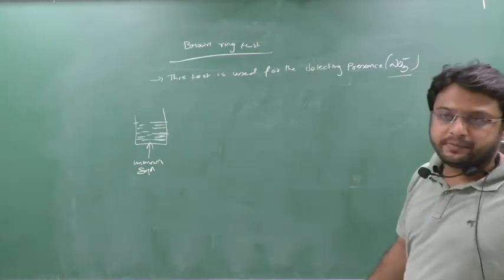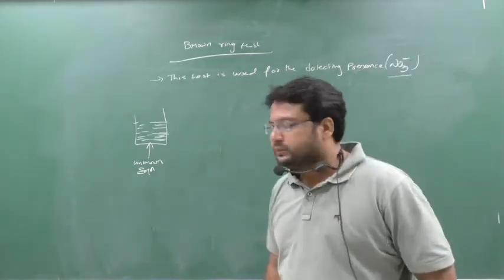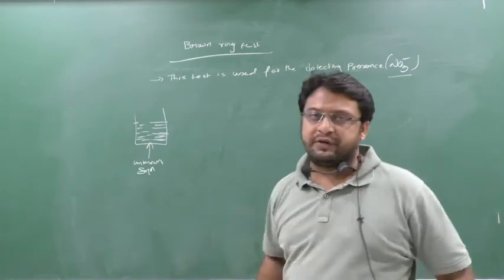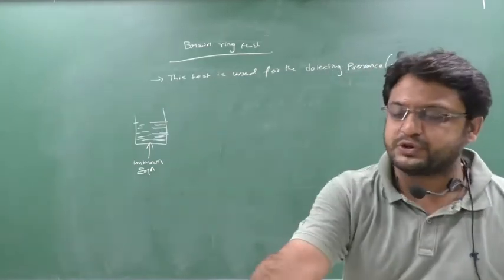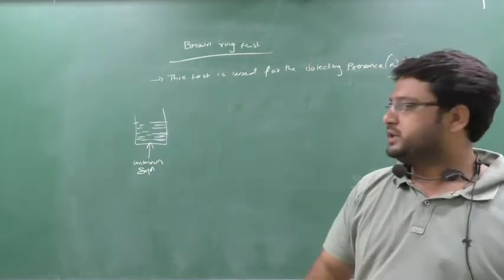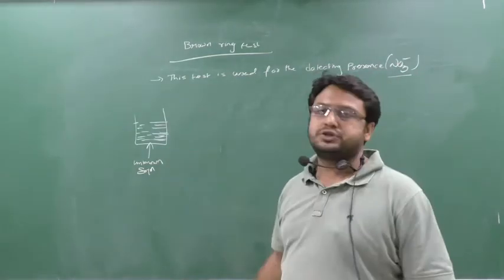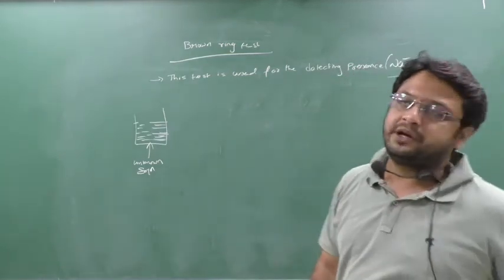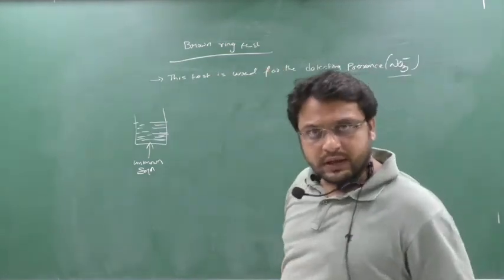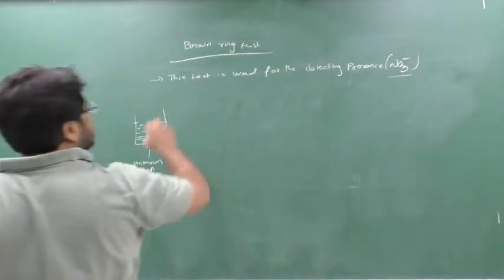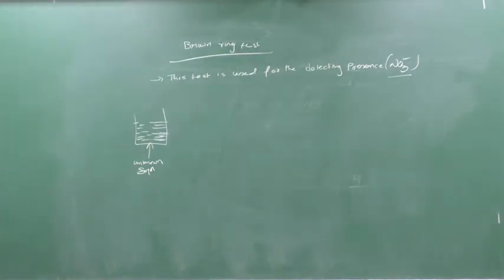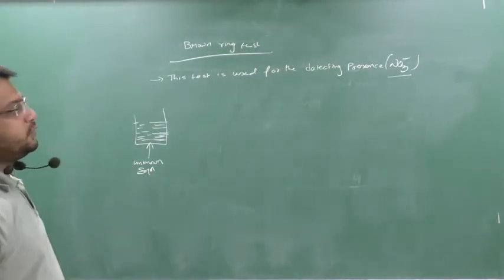I will not give the name of this solution, I will tell you, okay students, see this solution, I want to know whether NO3 minus is present or not. Then which test is to be carried out? Brown ring test. Clear? So this brown ring test is used for detecting the presence of NO3 minus ion.